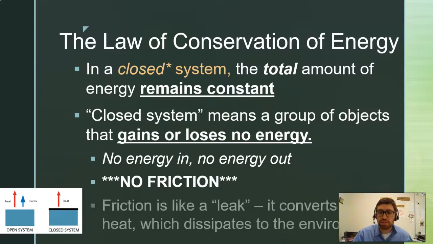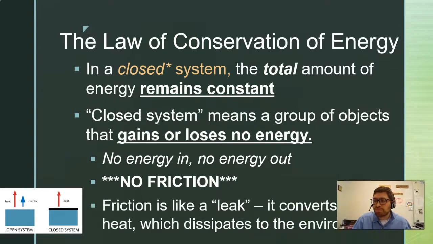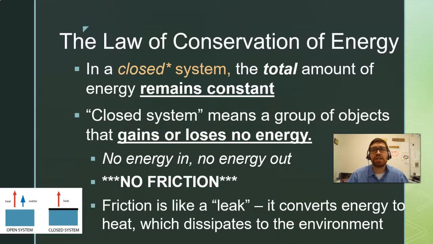If there is friction, remember, friction converts kinetic energy to heat. So that means in our closed system, friction acts kind of like a leak. Friction causes some of that kinetic energy to go away. It turns into heat energy, and the heat just dissipates to the environment, and we can't reuse it anymore. If there is friction in a system, that means it's not a closed system. And you might have guessed that, yes, there are almost no truly closed systems in the universe.